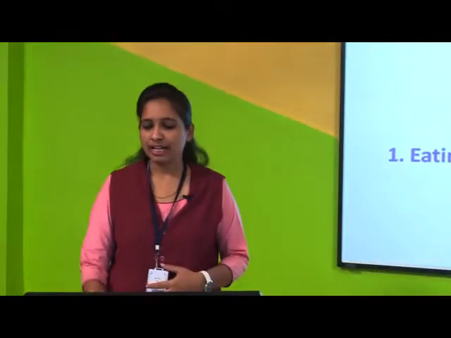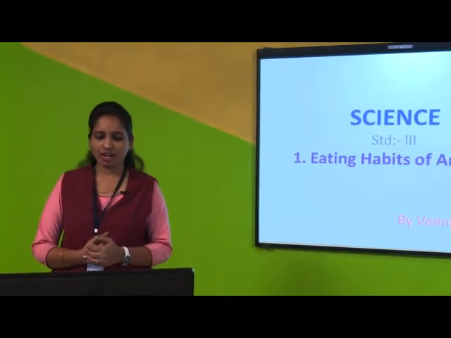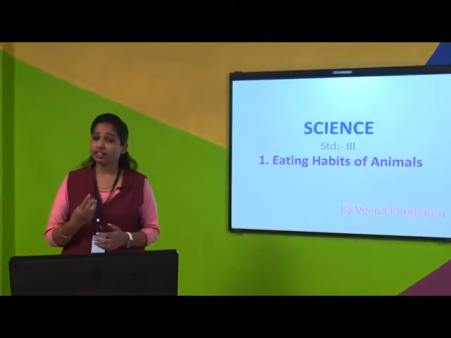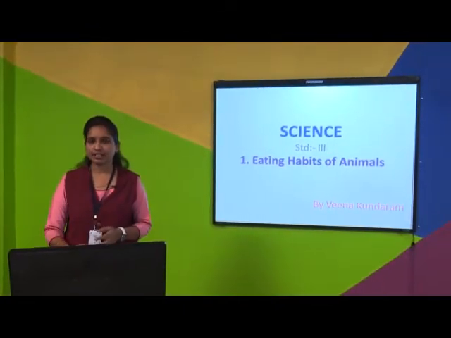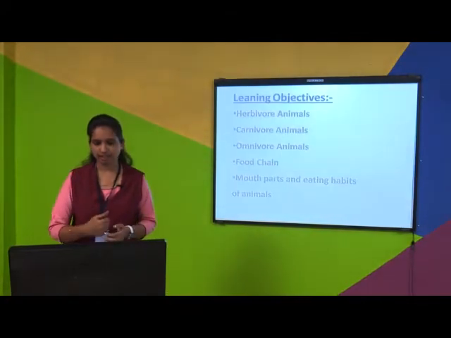So, I, Miss Veena Kundaram, am going to start your first chapter of science, that is eating habits of animals. So, I welcome you all to Nagesh Karasgi Orchid School. Today we will see our first chapter of third standard, eating habits of animals.